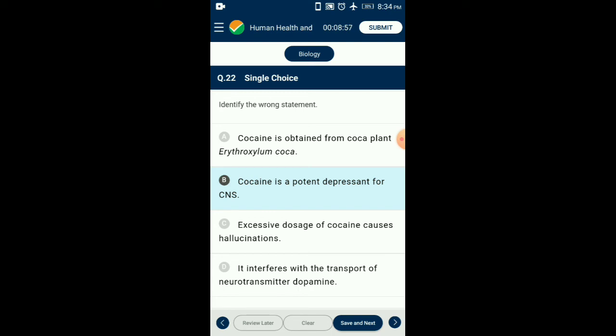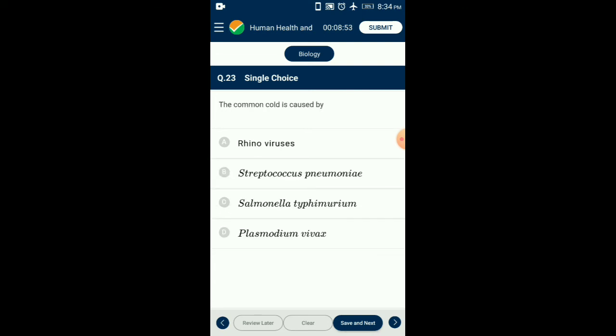Cocaine is a potent depressant for central nervous system. Question number 23. The common cold is caused by rhinovirus. Rhinovirus causes one of the most infectious human ailments called common cold. This disease is characterized by the infection to the nasal and respiratory tract but not lungs. So the answer for this question is option A,